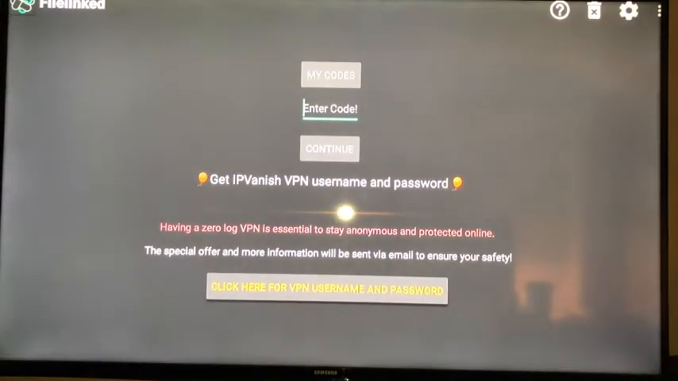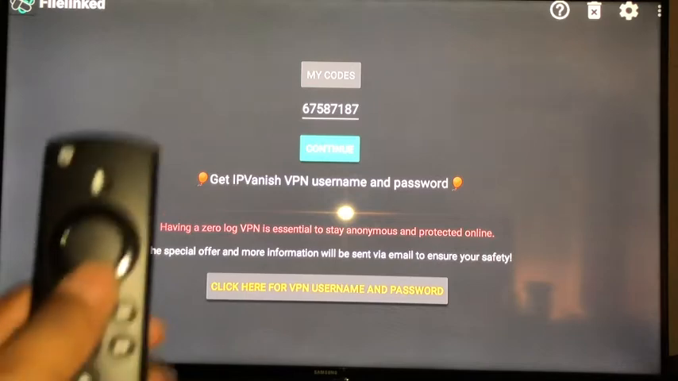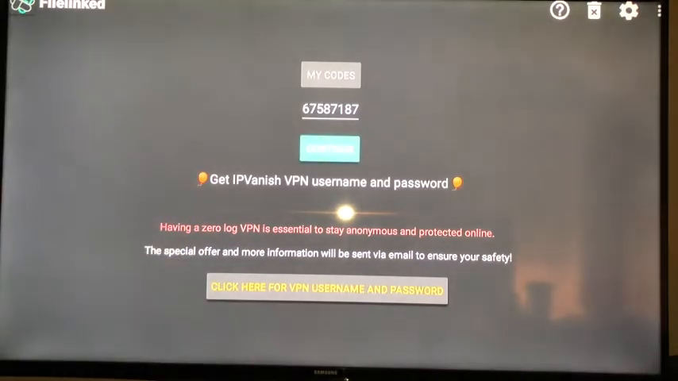And we're going to enter code, which is 675-87187. And hit next. And we're going to go down to continue and click continue.